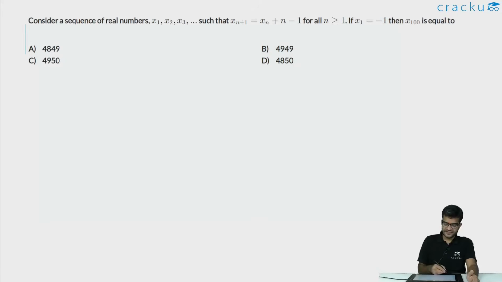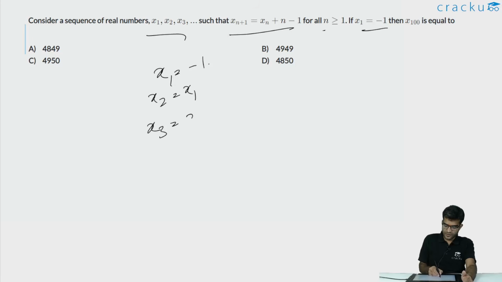In this question, we are given a sequence of numbers x1, x2, dot, dot, dot. We are told that x1 is equal to minus 1 and x of n plus 1 is equal to xn plus n minus 1. So we know that x1 is equal to minus 1. We know that x2 is equal to x1 plus 0 because that is plus 1 minus 1.